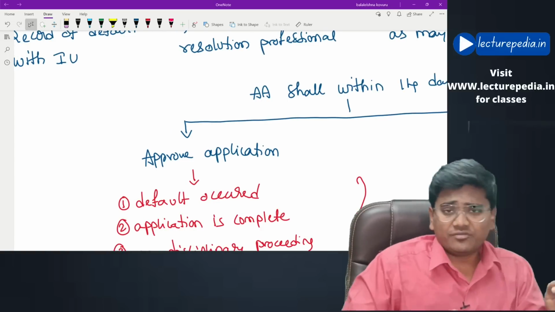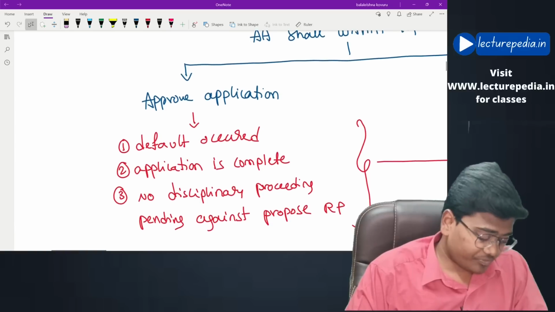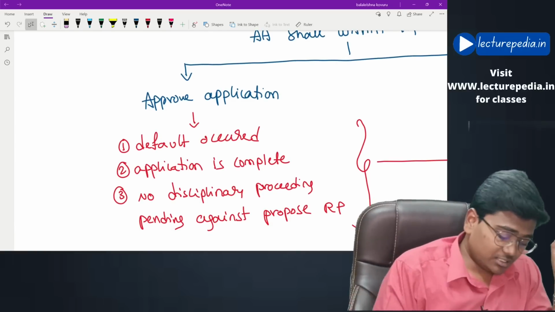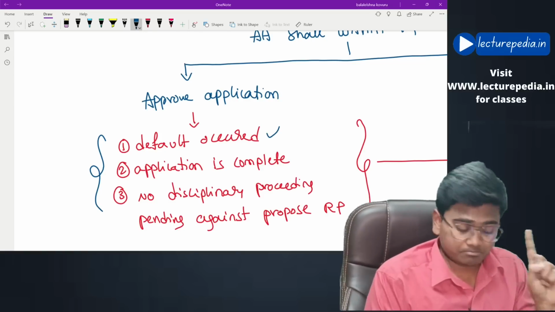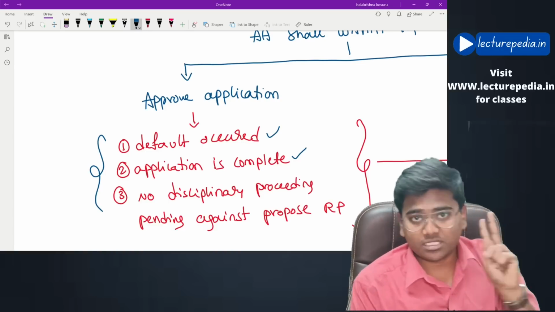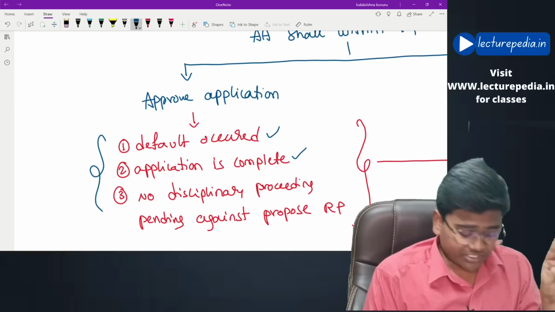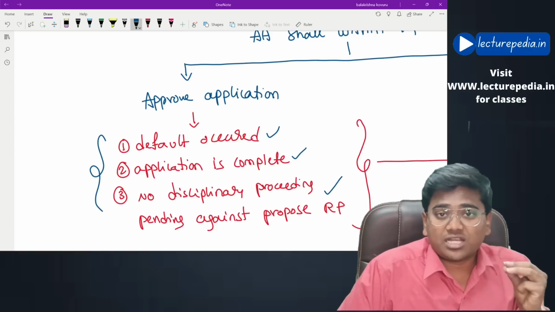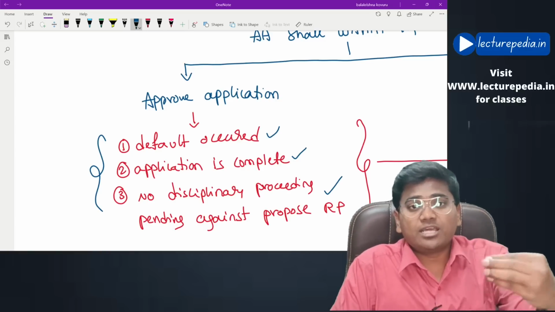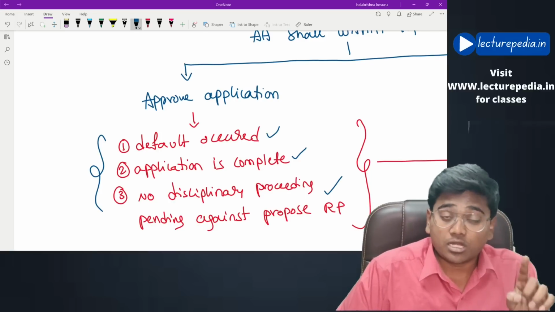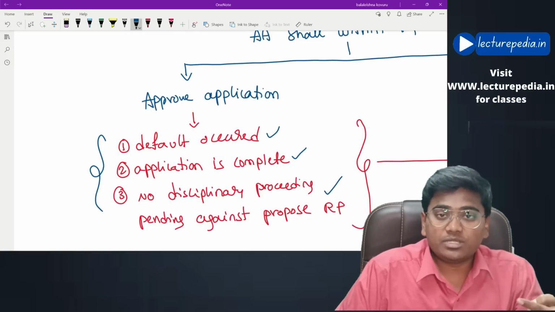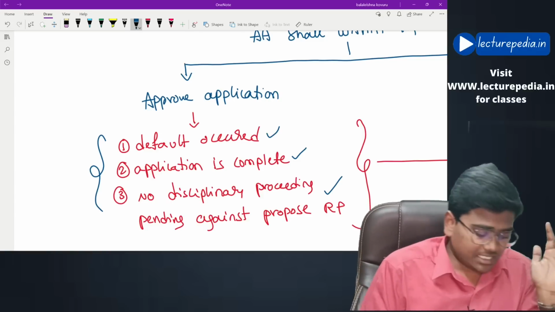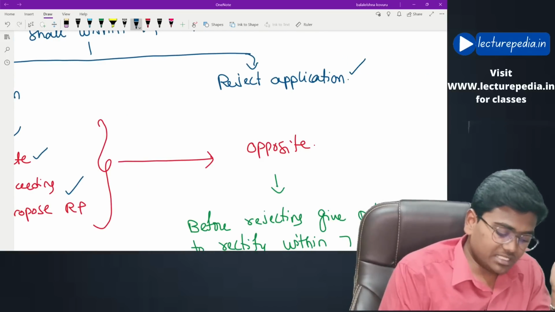Now, when will the adjudicating authority accept the application? If the adjudicating authority confirms that these three conditions are satisfied. What are they? First of all, default has occurred and the application is complete, there is no defect in the application, and also in the application the financial creditor has proposed the name of a resolution professional. Now, there should be no proceedings pending against this resolution professional. If these three conditions are satisfied, the application will be accepted by the NCLT. If these three conditions are not satisfied, the application will be rejected by NCLT.